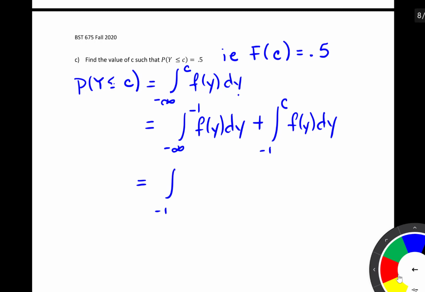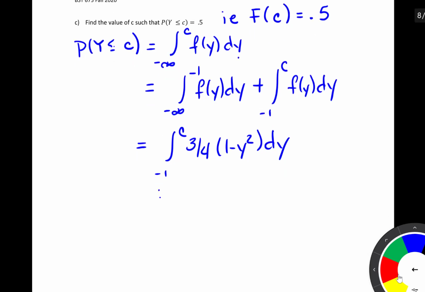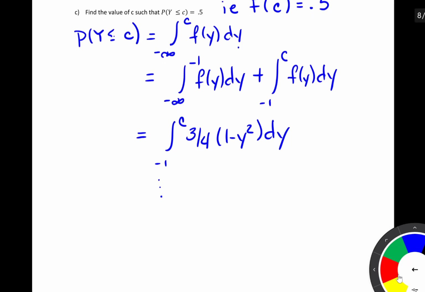So we know that the integral from -1 to c of 3/4 times (1 minus y squared) dy, and here I'm using y as the dummy variable. We could have used t like we did before. It doesn't actually make a difference. And this is a similar integral to what we did before. So you should find that this is equal to 3/4 times (c minus c cubed over 3 plus 2/3), so confirm that you can find that.